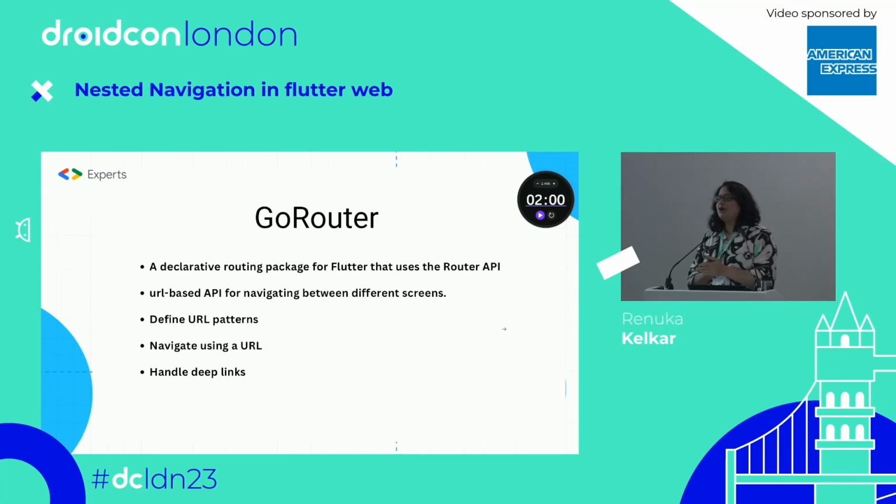Have you used the Go router? Yeah, okay, that's a great thing. Go router is a declarative routing package for Flutter that uses the Router API. So you can use this URL-based API for navigating between pages. You can define the URL patterns here, navigate using URLs, and handle deep linking. So these are the features. It's already in the documentation. It's not my words, it's their documentation words. Let's explore more of how it works.